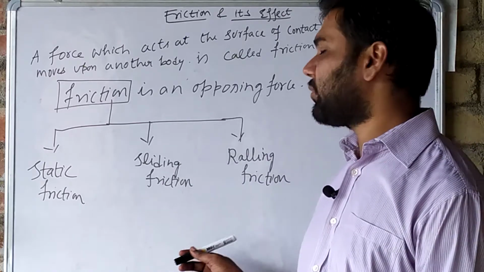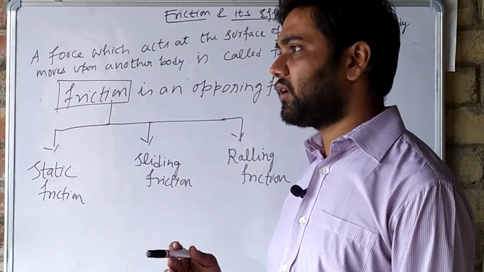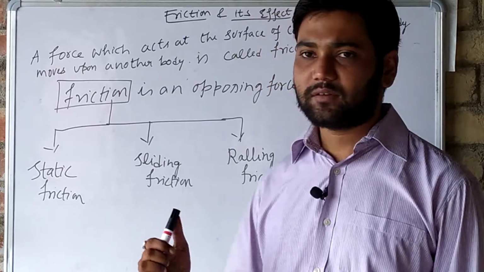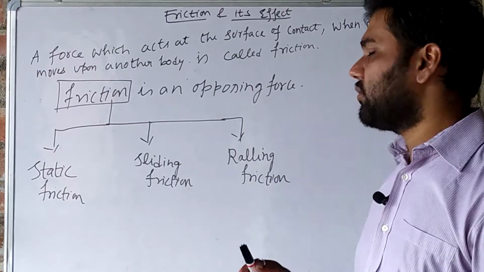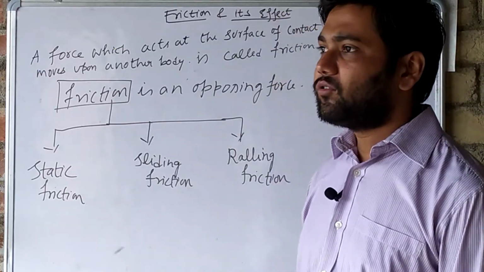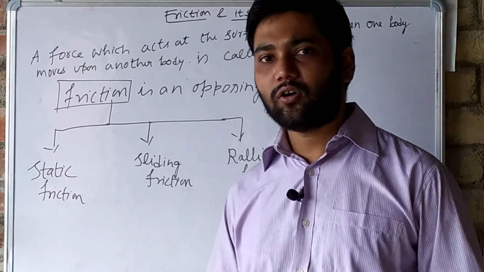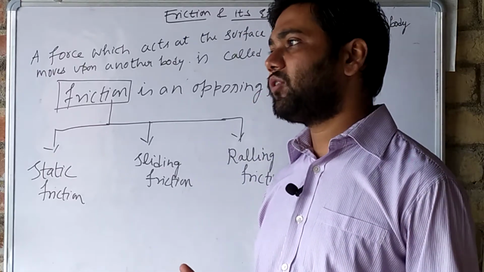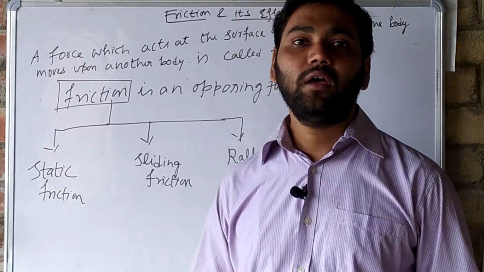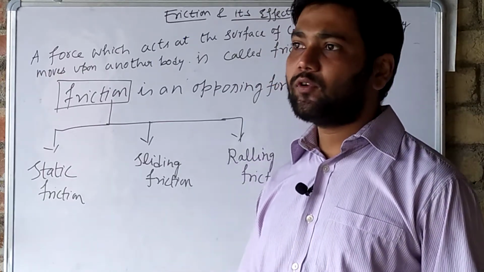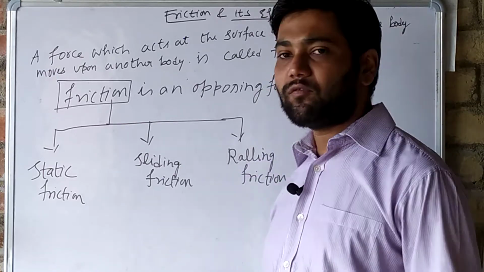In rolling, less force is applied, there is less friction compared to these two cases, static and sliding. So this is rolling friction. Understand? So we can say that the discovery of the tire wheel is one of the very useful inventions, because in those cases friction is less.